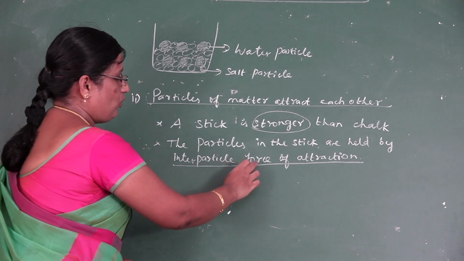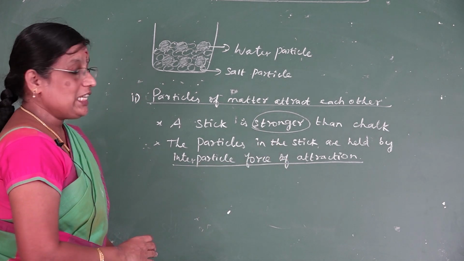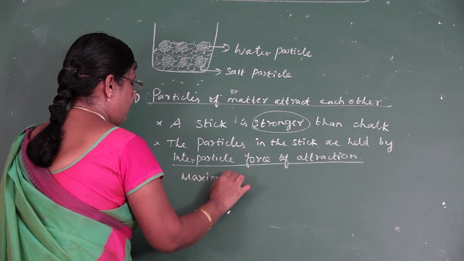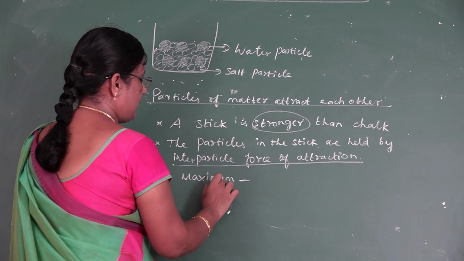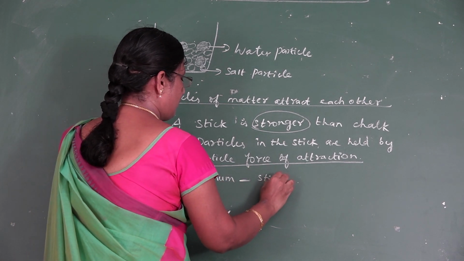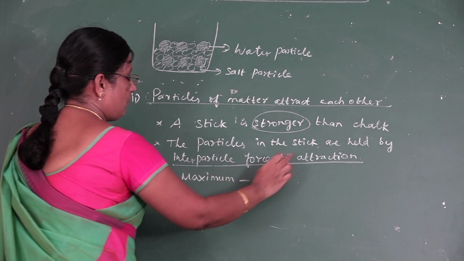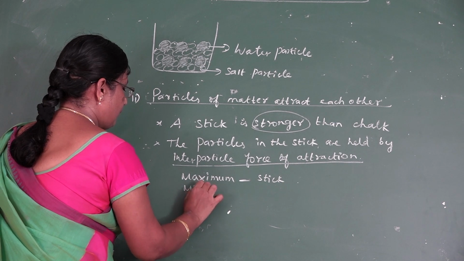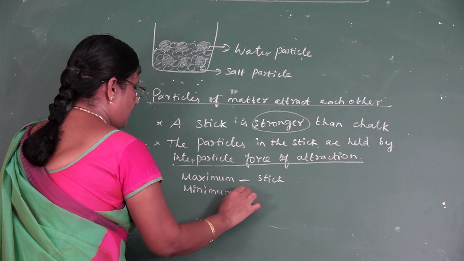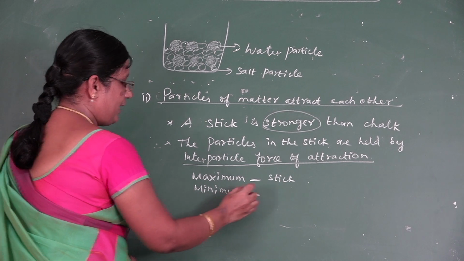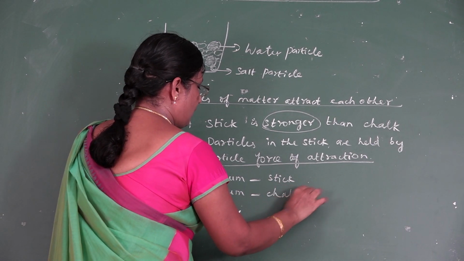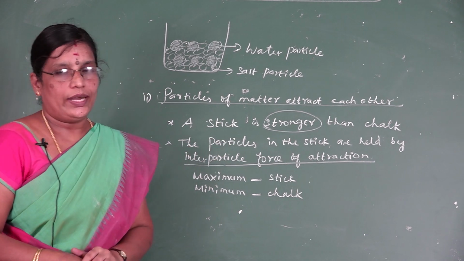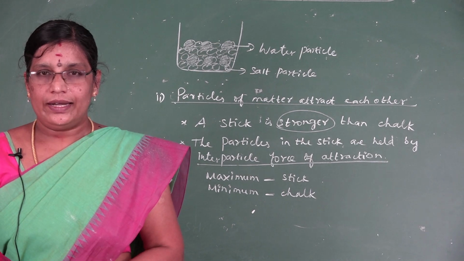Now the interparticle force of attraction is maximum in the stick. But the interparticle force of attraction in the chalk is minimum. That's why we are able to break the chalk easily. So from this, what do you understand? Particles of matter attract each other.